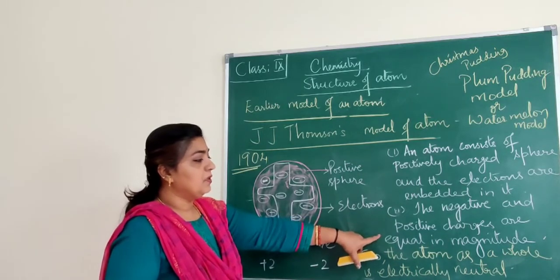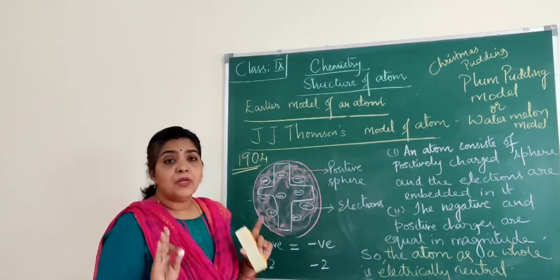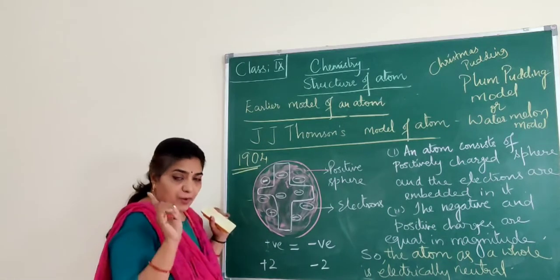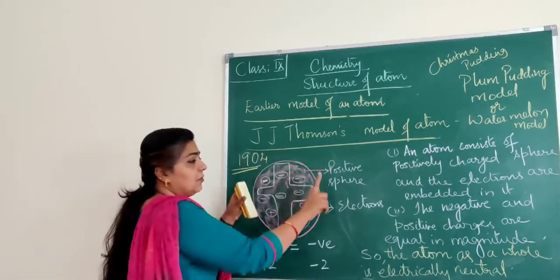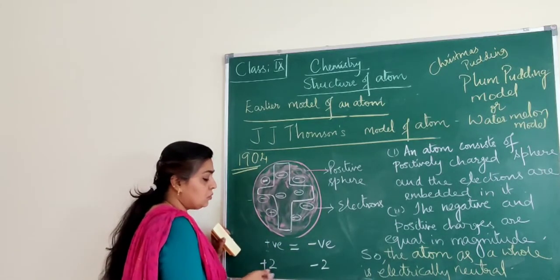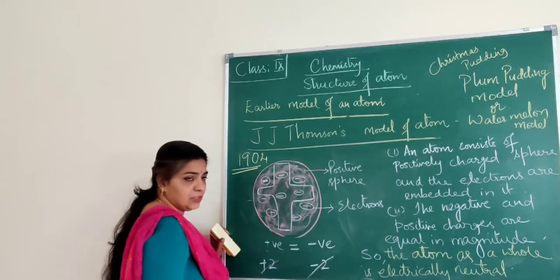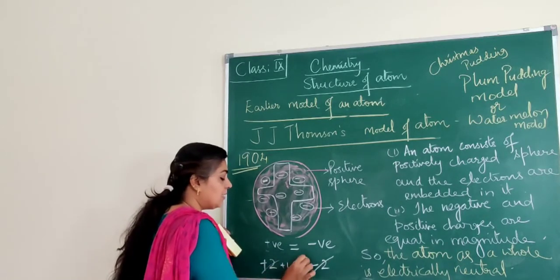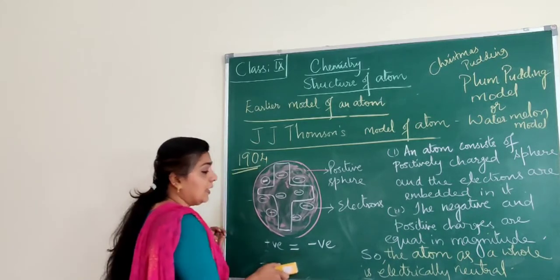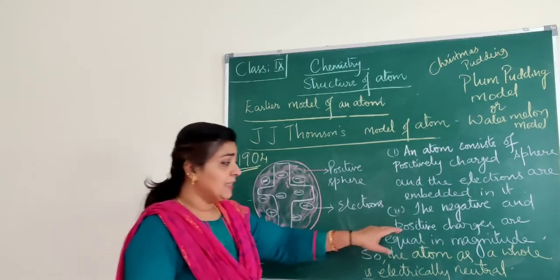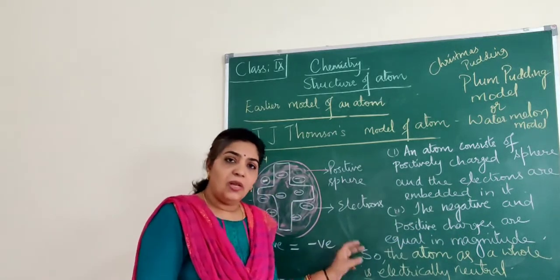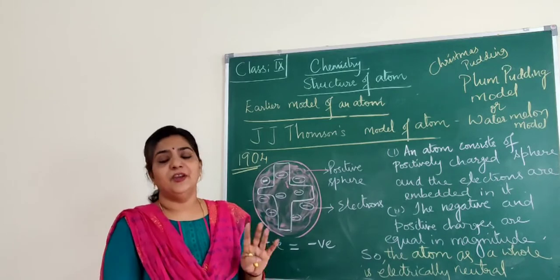The negative and positive charges are equal in magnitude, because of which an atom is electrically neutral. You know very well, when +2 and -2 is there, what happens? It gets cancelled. Right? Or +1 and -1 is there, it will get cancelled. You learned it in maths. So as they are equal in magnitude, the atom as a whole is electrically neutral.